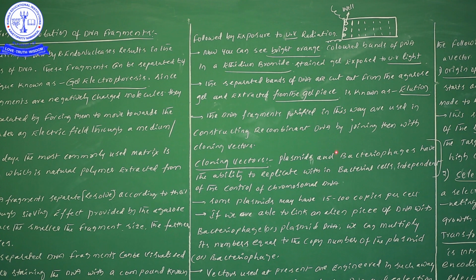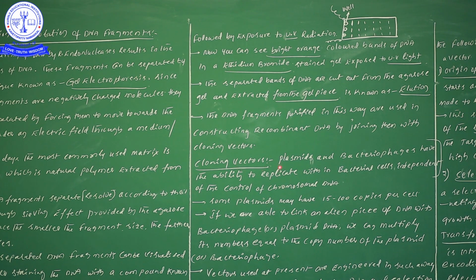For what? For the transfer of our foreign gene, or the transfer of our good characters gene, into the host. So this good characters gene we have to incorporate into the host. For that purpose we are taking these cloning vectors. Now, cloning vectors are like a vehicle. Suppose you would like to go from one place to another place, from one village to another village, how will we use transport, like a bike or car or bus or whatever it is. Likewise these cloning vectors help in the transport of our foreign genes into the host. That is the main purpose.